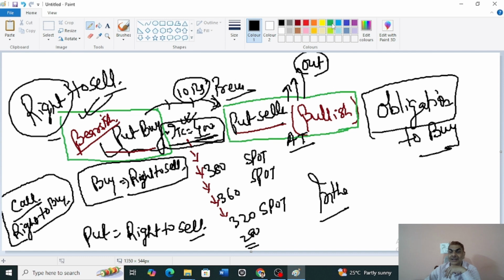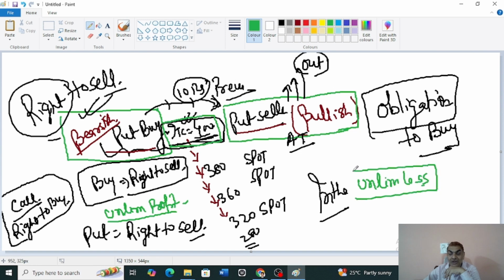Now interesting thing. He's actually making a lot of money if market goes down. So he has got unlimited profit if market declines. Whereas the put seller will have an unlimited loss. Yeah, interesting thing. This man will have an unlimited loss. Why? It's a zero-sum game. Only if market declines. No, the view is most important. If your view goes wrong in market, you end up losing.